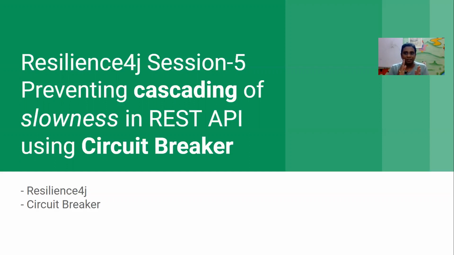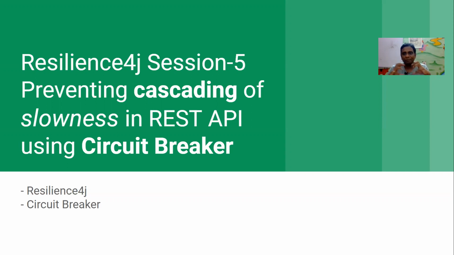The Resilience4J circuit breaker library behaves the same whether it is for errors or for slowness. In previous sessions, we have seen how to use the retry pattern and the circuit breaker error mechanism to make a microservice fault tolerant. Here we primarily focus on performance. Performance is the key. For example, microservice B is performing poorly. How can you overcome that? That is what we are going to treat.